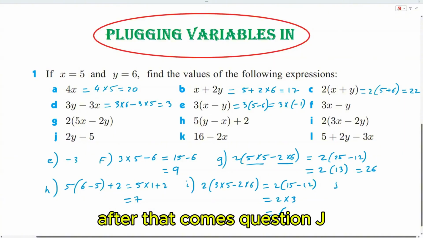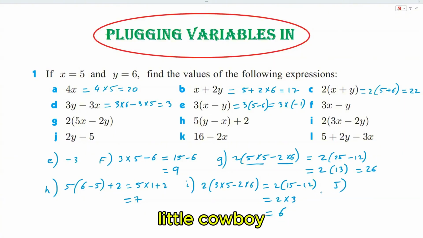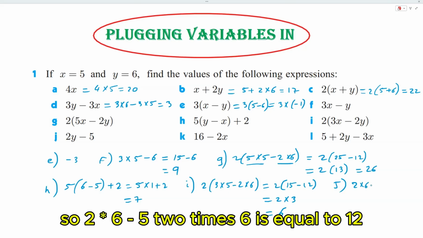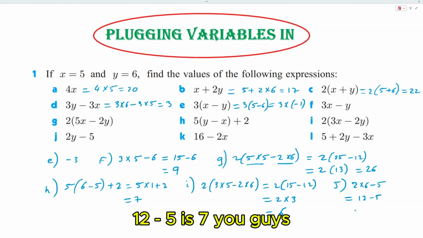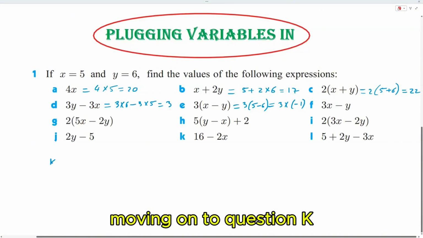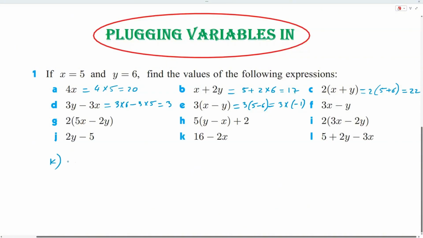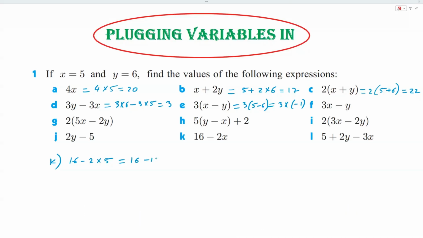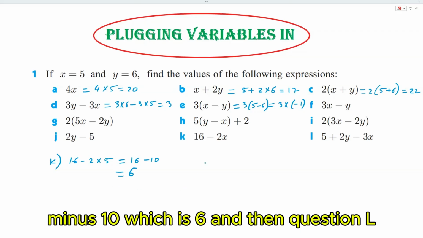After that comes question J. So question J says 2y minus 5, so 2 times 6 minus 5. 2 times 6 is equal to 12. 12 minus 5 is 7, you guys. Moving on to question K. 16 minus 2x, so minus 2 times 5. Negative 2 times 5 goes first. Again, multiplication always first. 16 minus 10, which is 6.